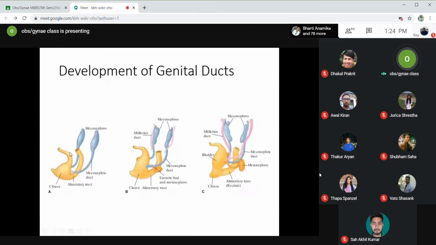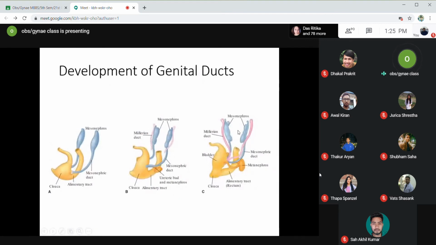Here you can see this is the mesonephros. Okay, this is the mesonephric duct on either side. This is the alimentary tract or the GI tract. This is the cloaca. Okay, and here this is the connection of the bladder. This cloaca will later on form the bladder. On either side of the mesonephros, there will be formation of the paramesonephric duct. Can you see the pinkish colored tubes on either side of the mesonephros? Okay, these are the Mullerian ducts or the paramesonephric ducts.